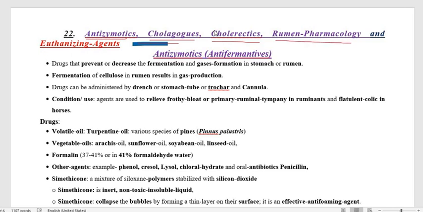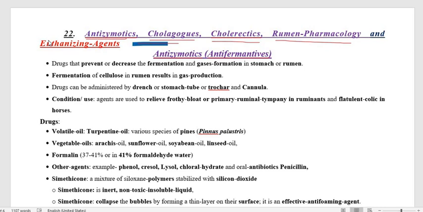So these four are concerned with the digestive system, and we are also going to discuss euthanizing agents, along with the last one, that is the classification of hematinics. So all of these we are going to discuss in this class.